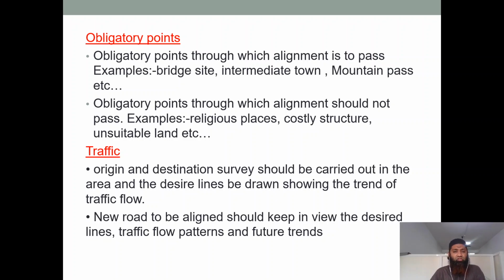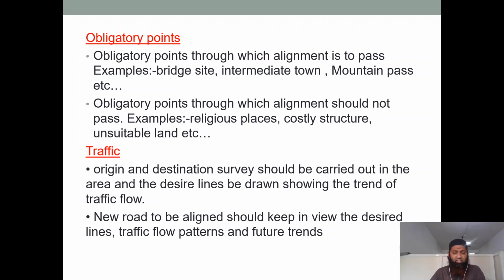In those conditions also, we should try to avoid a pond or some river that has come, because it might increase the cost of the structure also. So depending on that, if any unsuitable land is there, we try to avoid it. Next thing, what is the factor?